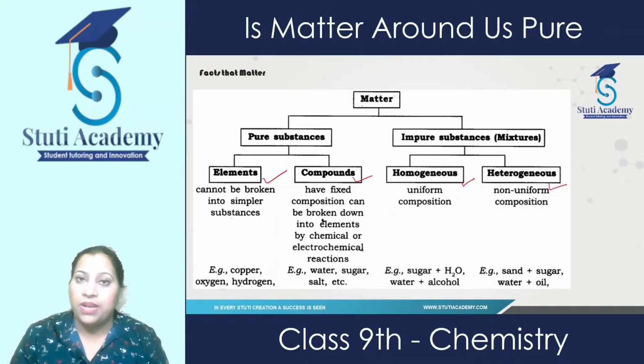And these elements cannot be broken down into simpler form by physical means or any chemical method. They can be separated only by some nuclear reactions.